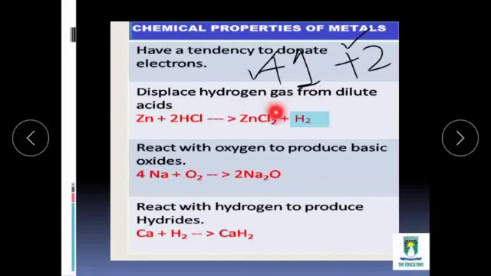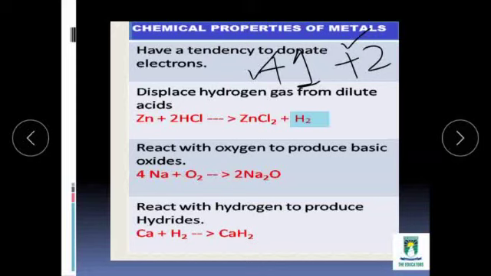Metals displace hydrogen gas from dilute acids. For example, zinc and HCl, when they react together, will give us zinc chloride with the liberation of hydrogen gas. Metals react with oxygen to produce basic oxides. For example, sodium and oxygen react together to give us sodium oxide. Metals react with hydrogen to produce hydrides. For example, calcium and hydrogen react together to give us calcium hydride.